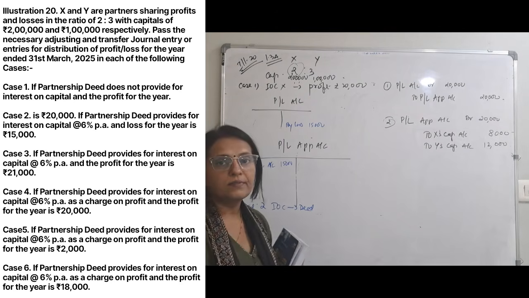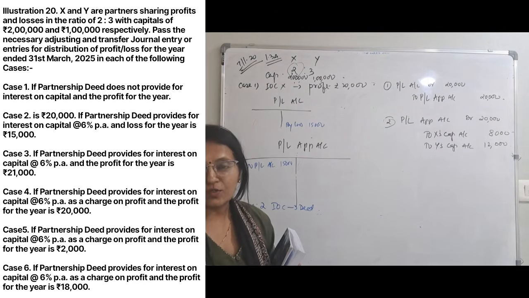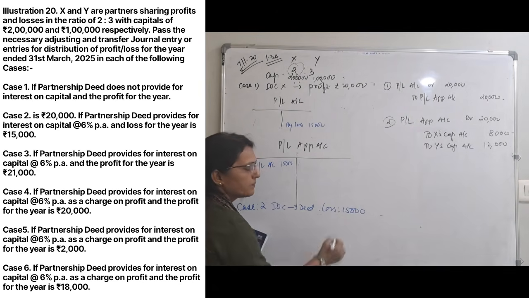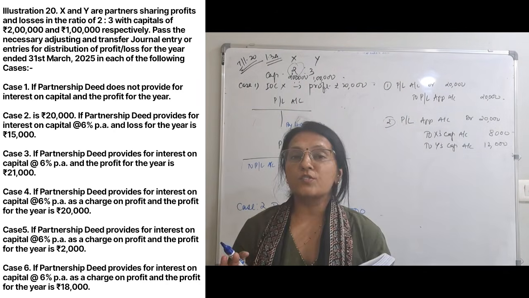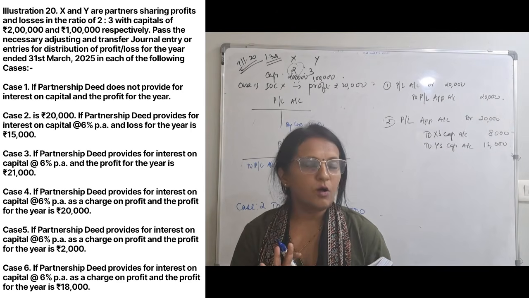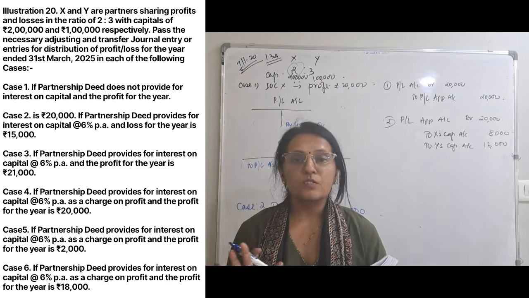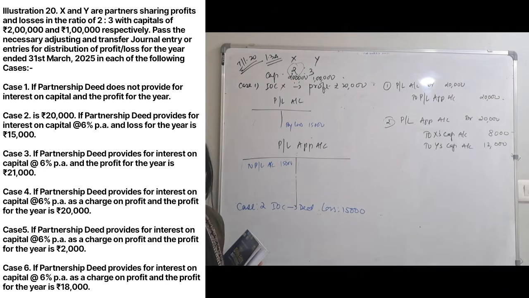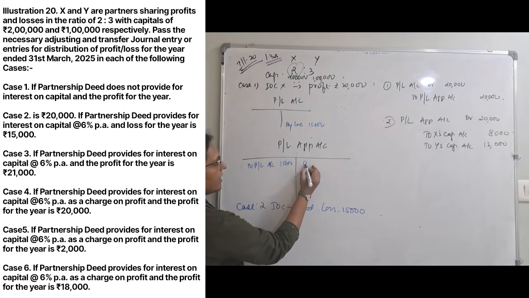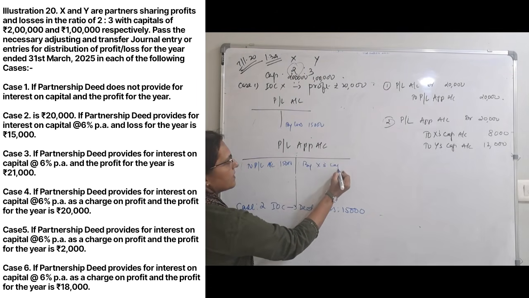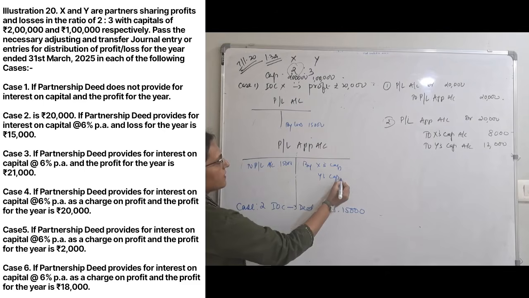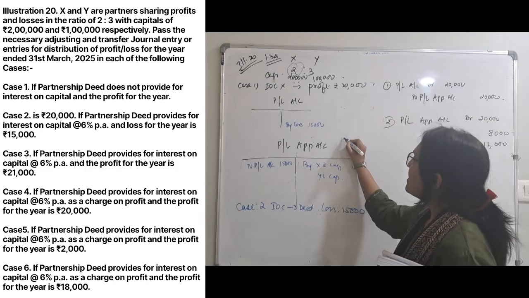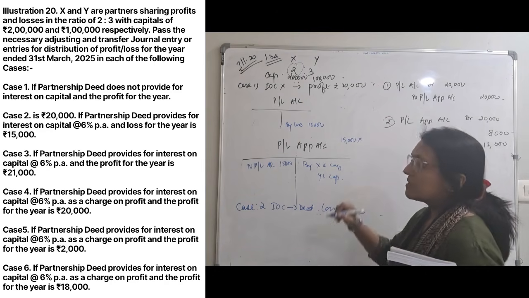But what is the use? What is the use of interest on capital when there is a loss of 15,000? You give interest on capital only if there is a profit. If there is a loss, you don't provide interest on capital. So this loss will be borne by both the partners. There is no interest on capital given to them. So this side again by X's capital, by Y's capital, 15,000 again in the ratio of 2:3. Let's check. Let's do it again. So 15,000 is the loss.